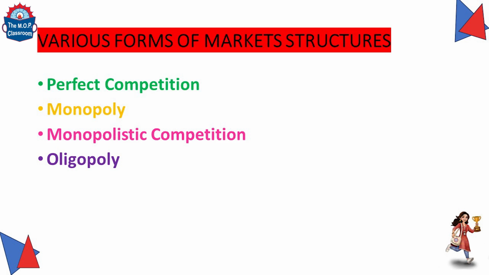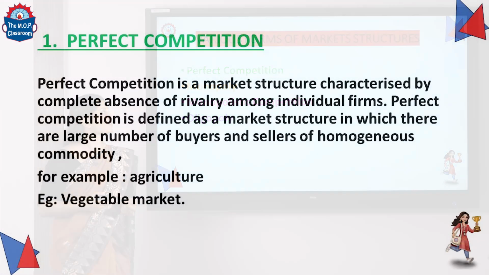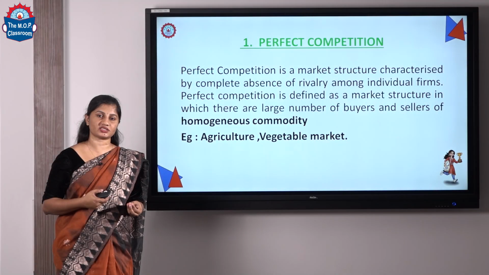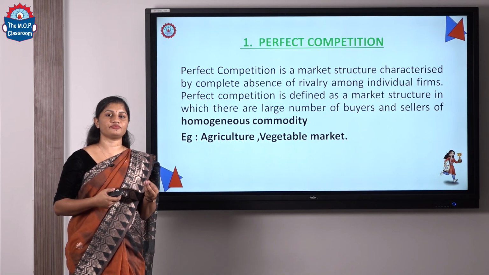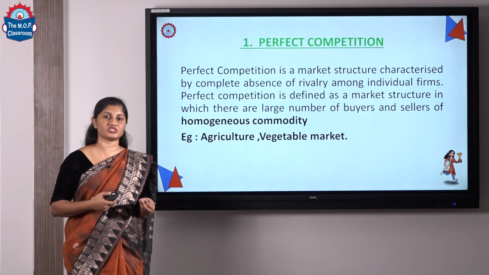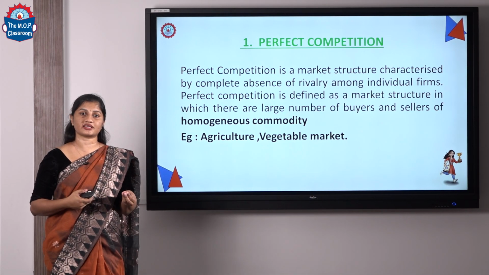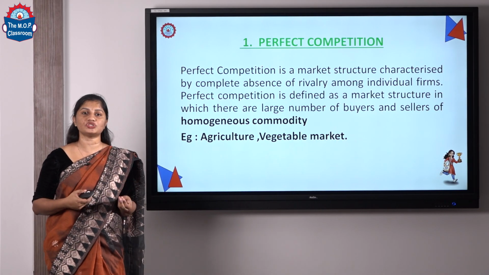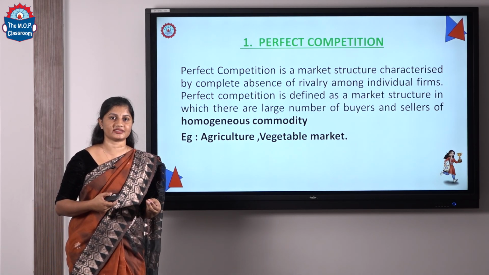Let's move to various forms of market structures. Four forms of market structures are there: perfect competition, monopoly, monopolistic competition and oligopoly. What is perfect competition? Perfect competition is a market structure which is characterized by the absence of rivalry among competitive firms, which means there is no competition among individual firms in the perfectly competitive market, and which is also characterized by a large number of buyers and sellers in the market, selling a homogeneous product. Homogeneous product means identical or similar kind of product they are selling in the market.